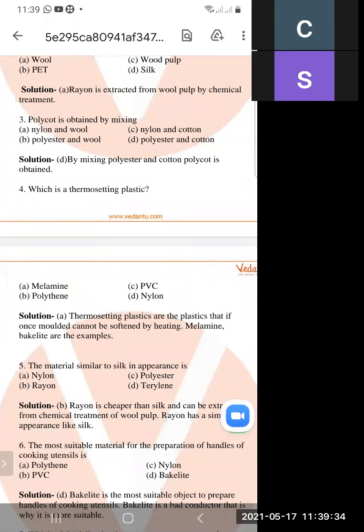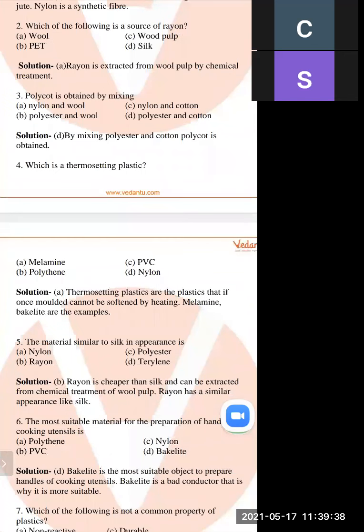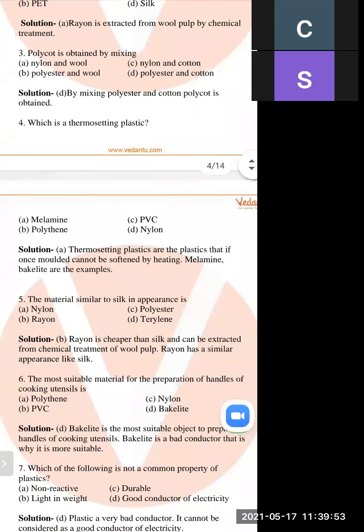So what do you mean by thermosetting plastic? The plastic which cannot be converted into another form is called thermosetting plastic. And melamine and bakelite are examples of thermosetting plastic. So this is the right answer. The right answer is melamine.